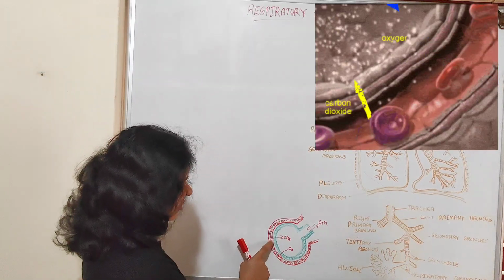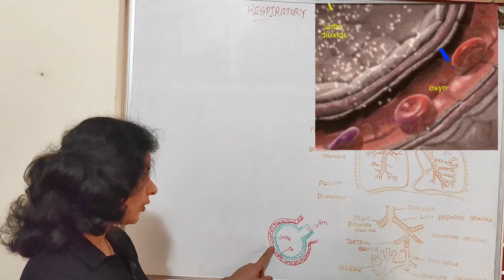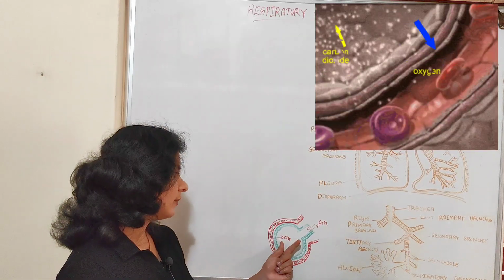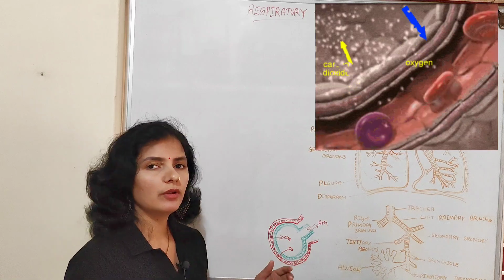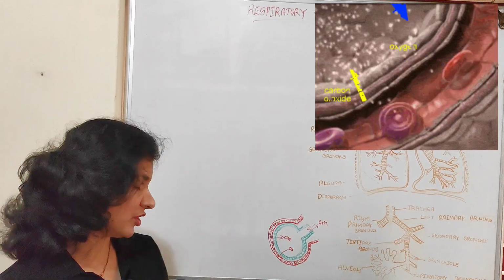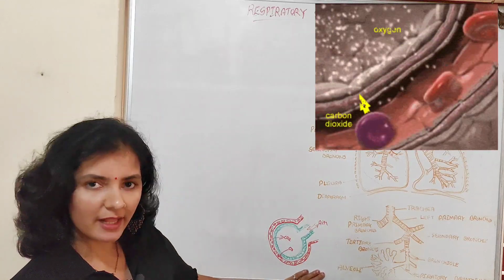Similarly, the carbon dioxide concentration is high in blood when compared to alveoli. So carbon dioxide from the blood now enters into the alveoli. Later, this carbon dioxide from the alveoli is thrown out of the body by the expiration or exhalation process. So that is how exchange of gases takes place in the alveoli.